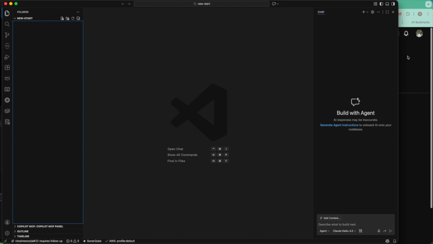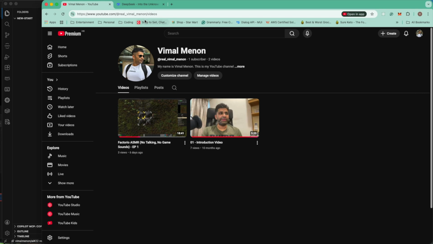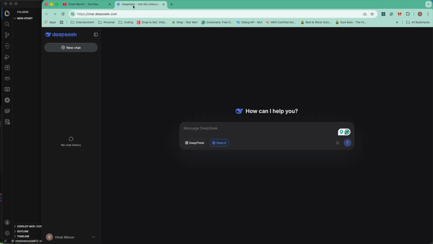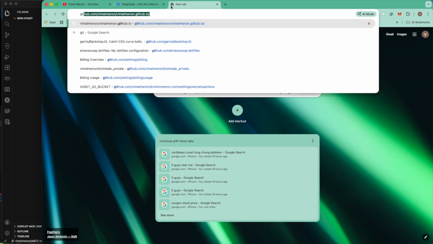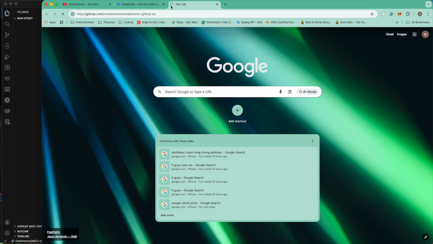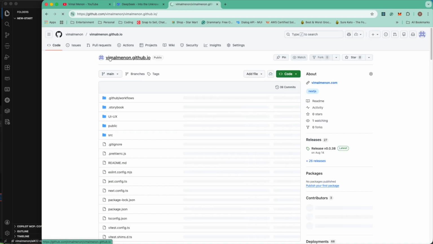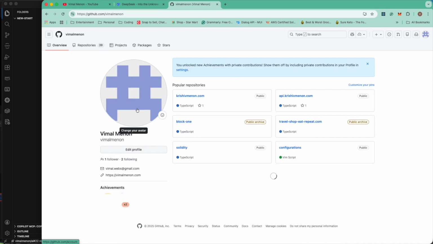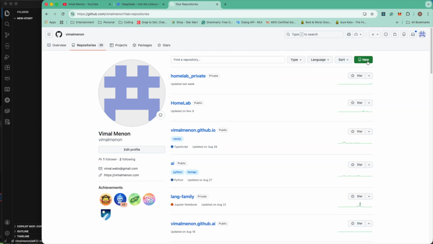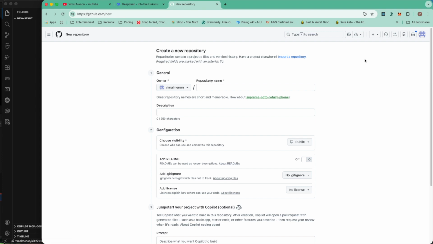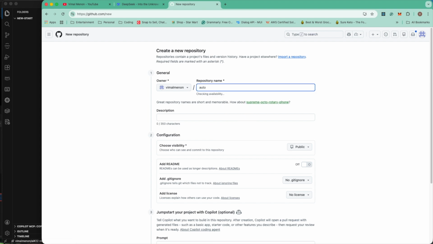I don't know what I'm going to build either. So let's see what all I'm going to use. I'll be using maybe DeepSeek AI, and I will also use GitHub so that I can upload my repository. This is my GitHub repo, and in it I'll be creating a new project, and I'll name this project automate.